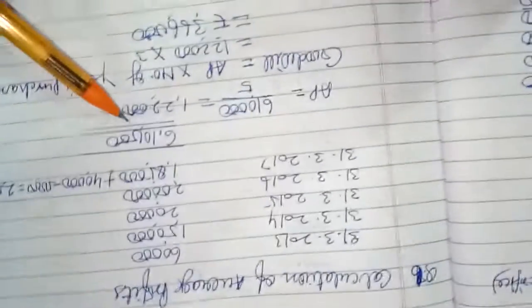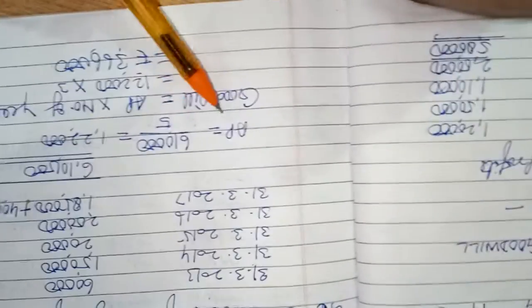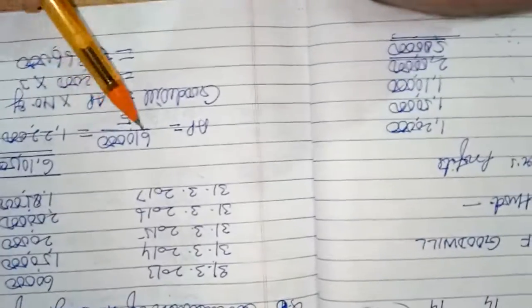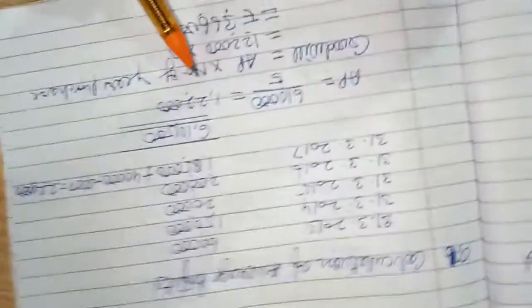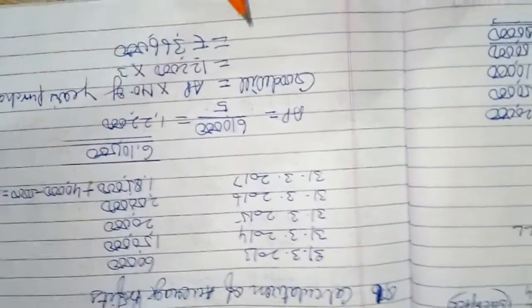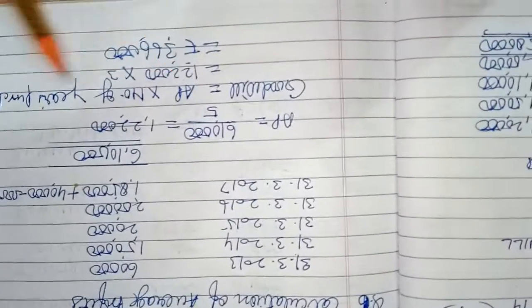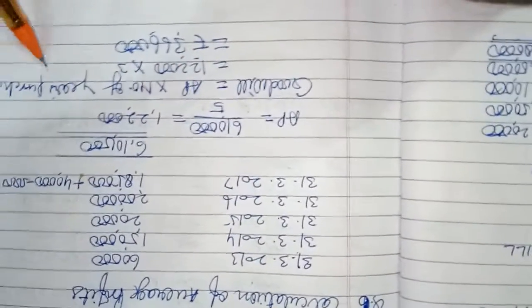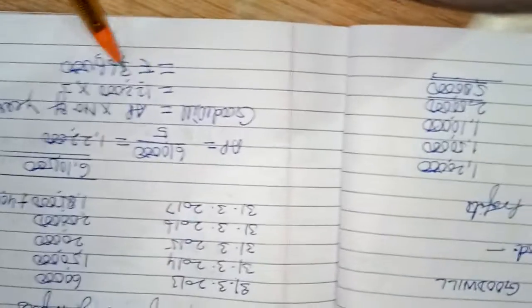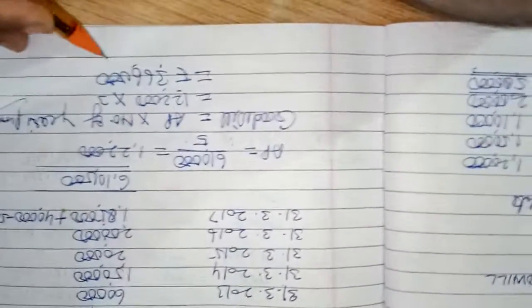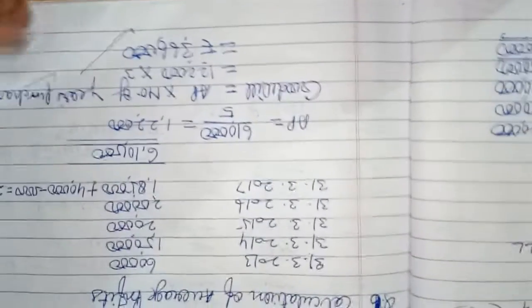The total profit will be 6,10,000, and the average profit on that basis, 6,10,000 upon 5, is 1,22,000. Goodwill equals average profit into number of purchase years, 1,22,000 into 3, equal to rupees 3,66,000. This is the answer. This is the value of goodwill.